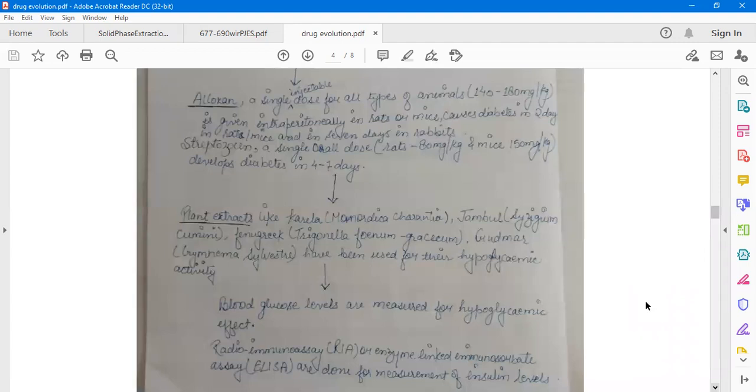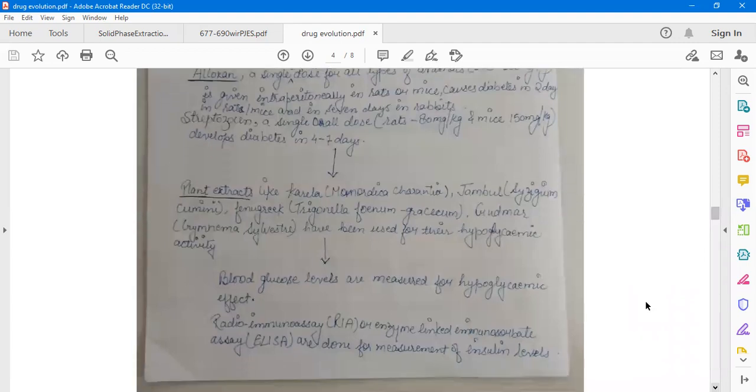Radioimmunoassay or enzyme linked immunosorbent assay, that is ELISA, are done for the measurement of insulin levels.